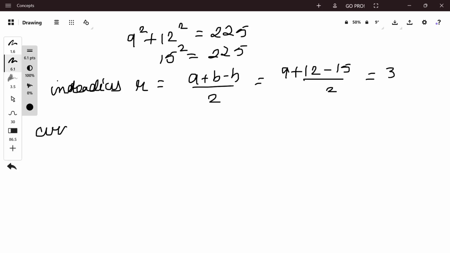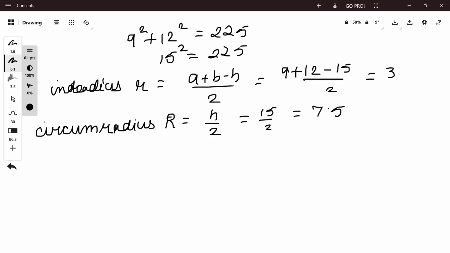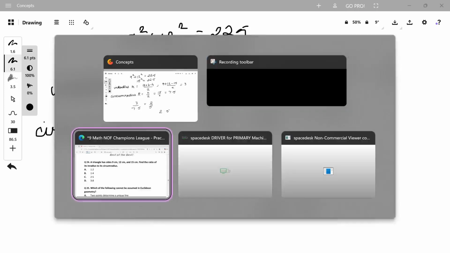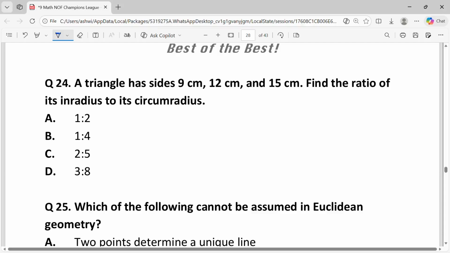And the circumradius R is equal to h/2, which is equal to 15/2, which is equal to 7.5. The ratio of inradius to circumradius is equal to 3/7.5, which is equal to 2/5. The ratio is written as 2:5. From the given options, the answer is C, 2:5.